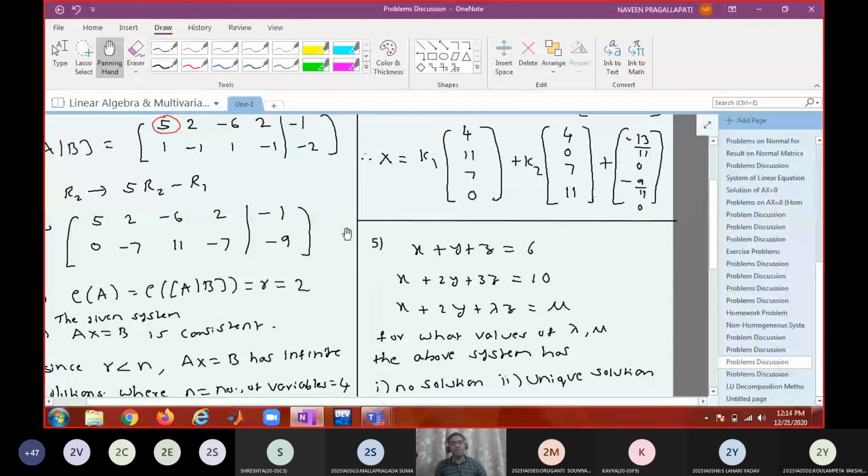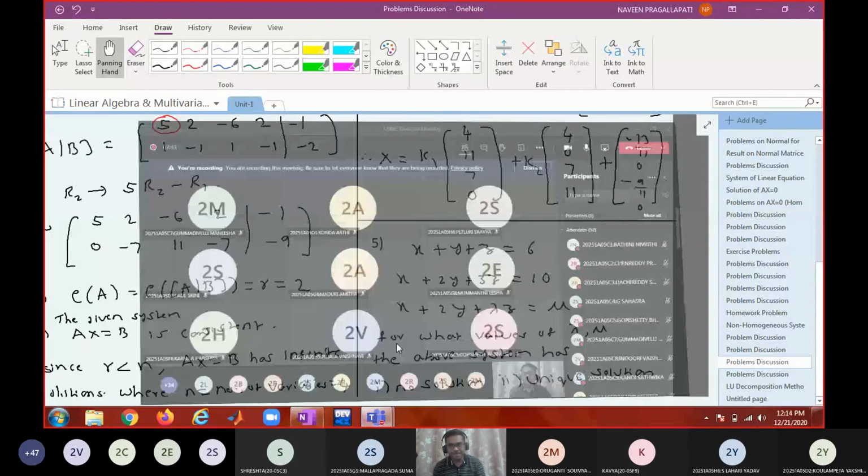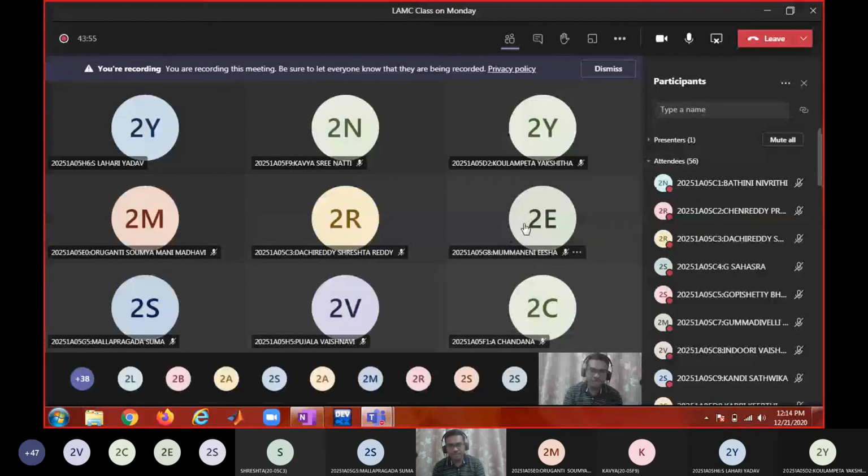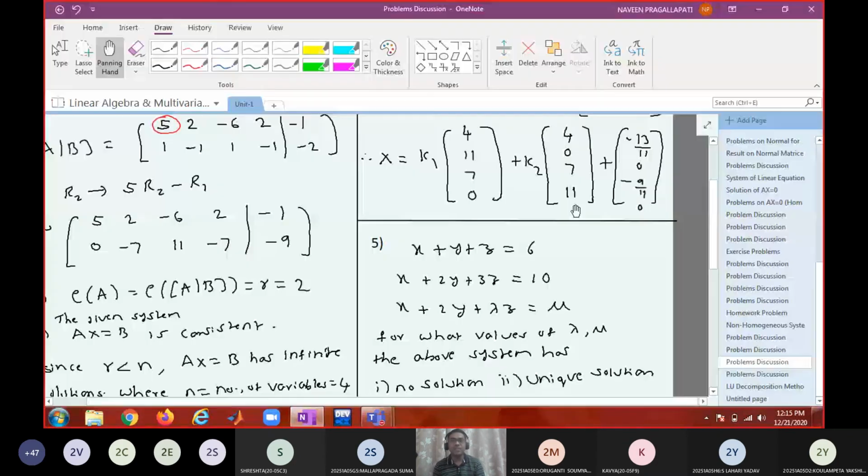If somebody asks you to solve a system by the Gauss elimination method, that means you have to convert the augmented matrix into echelon form, compare the ranks, and accordingly identify the free variables, assign arbitrary constants to them, express the remaining variables in terms of these arbitrary constants, and write the final solution, which we call the general solution.